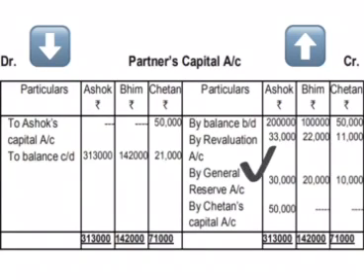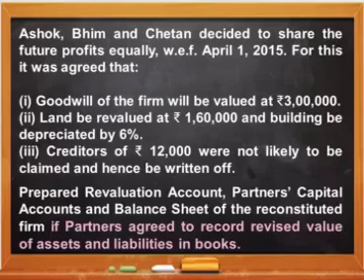Partners will get the general reserve, hence capital account will increase, and that is why it is recorded on the credit side of partners' capital account. Now let us check for the goodwill that was mentioned in the adjustment. It was written that the goodwill of the firm will be valued at rupees 3 lakh. We have already covered the treatment of goodwill that is given in the adjustment in the previous classes.